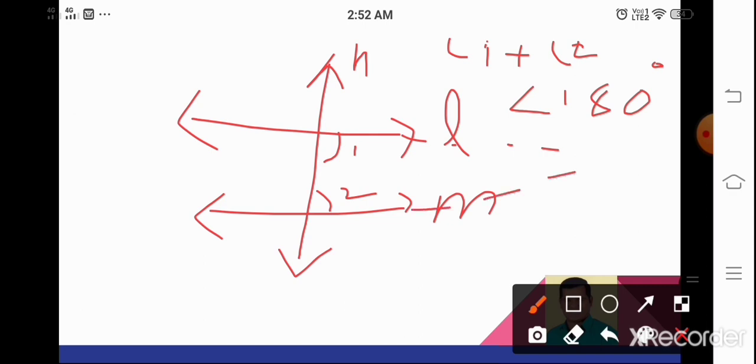If we extend L and M like this, they will intersect at some point P. This is the fifth postulate given by Euclid.